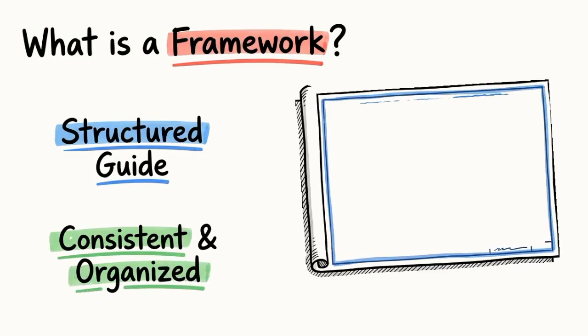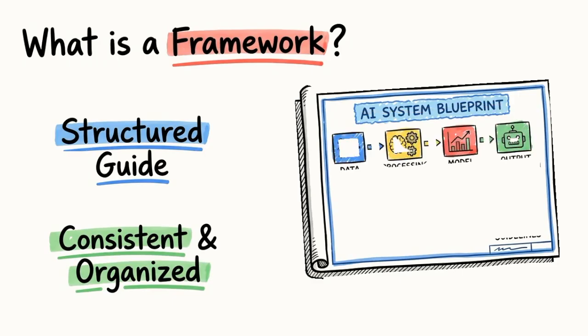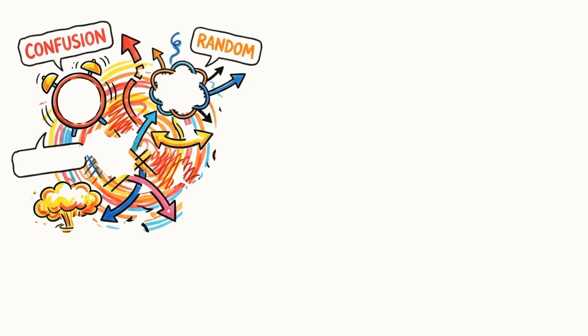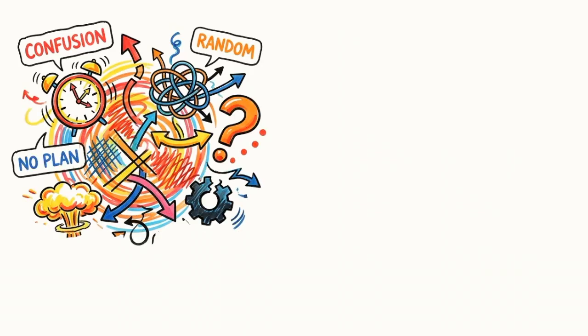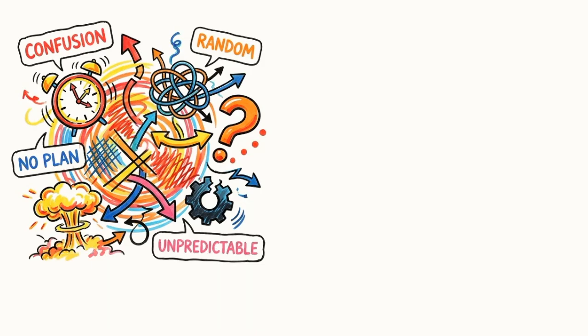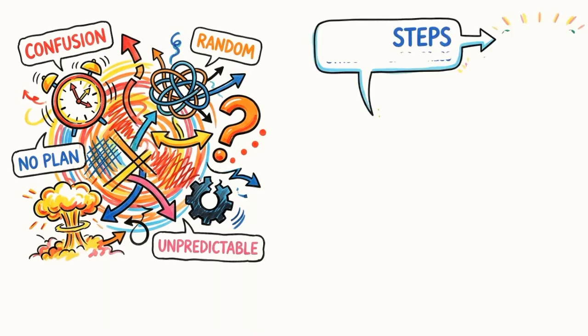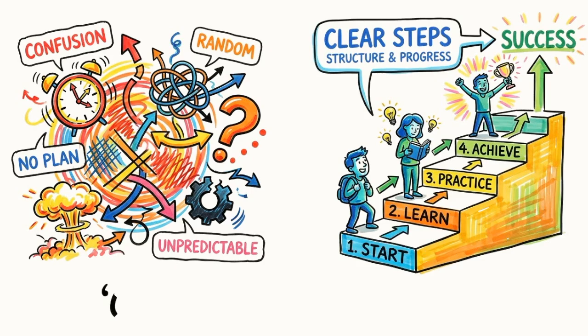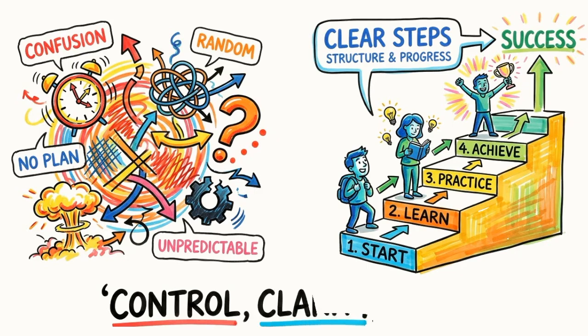Think of it as a blueprint that shows how to build, use, and control AI systems responsibly, instead of figuring things out differently every time. Without a framework, AI governance becomes random and inconsistent. Different teams make different decisions, risks are handled unevenly, and accountability becomes unclear. With frameworks, organizations follow clear steps and shared best practices. This brings control, clarity, and trust both inside the organization and for customers and regulators outside it.